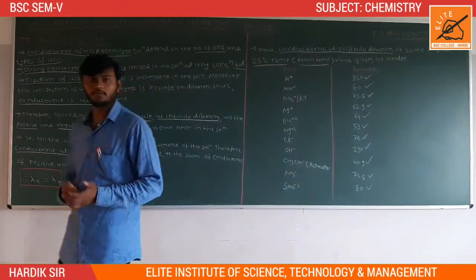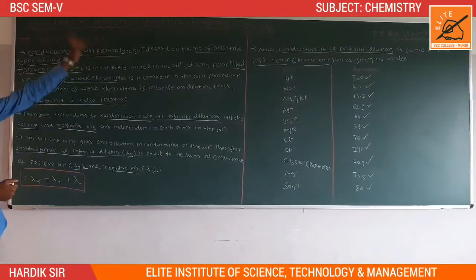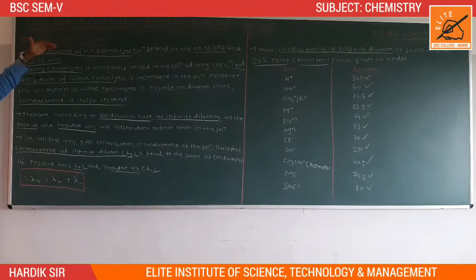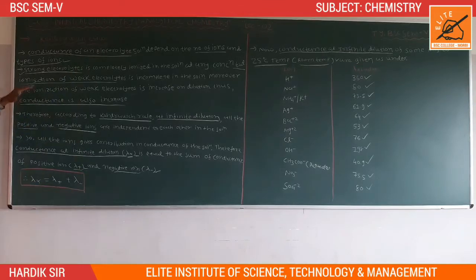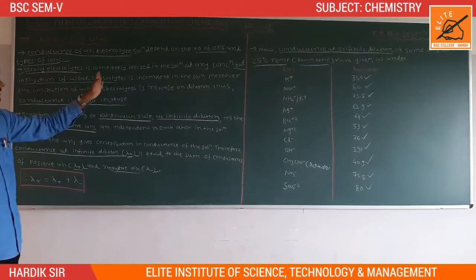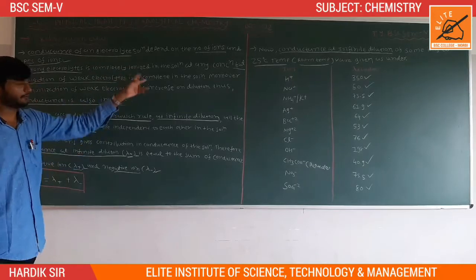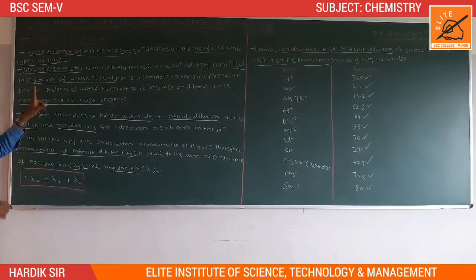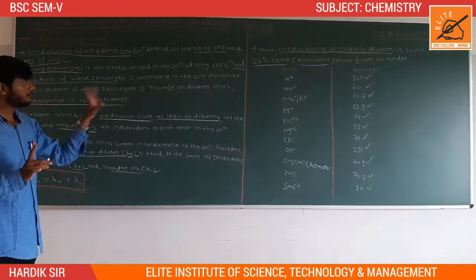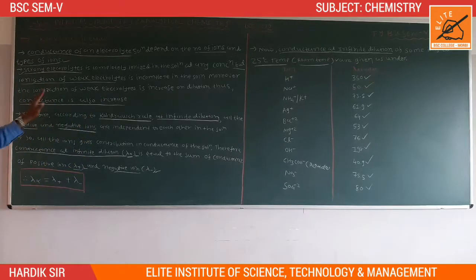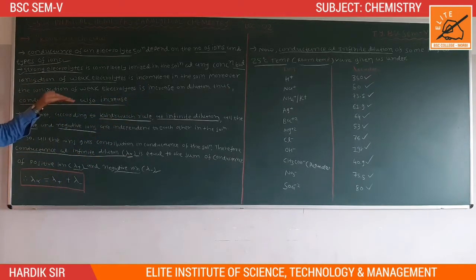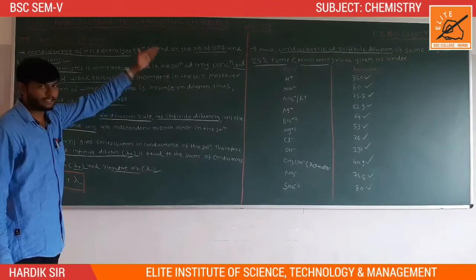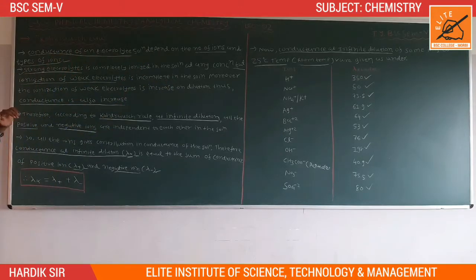So this is Kohlrausch's rule, or Kohlrausch's law. The conductance of an electrolyte solution depends on the number of ions and types of ions. Strong electrolytes are completely ionized at any concentration, but weak electrolytes are not completely ionized. Moreover, the ionization of a weak electrolyte increases on dilution, so the conductance also increases as the dilution increases.